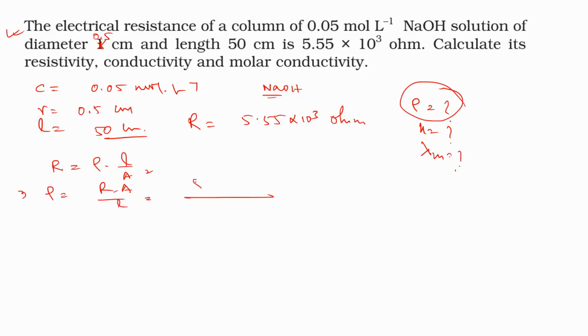So rho equals R into A by L. Resistance is given as 5.55 into 10 to the power 3 ohm, into A, that means the cross sectional area. A will be pi into r square.